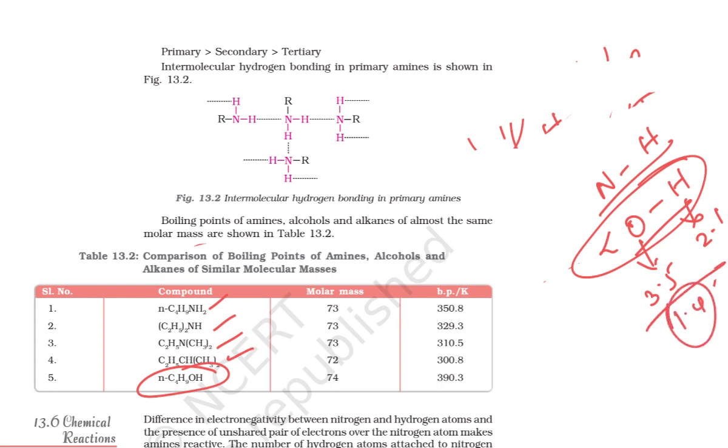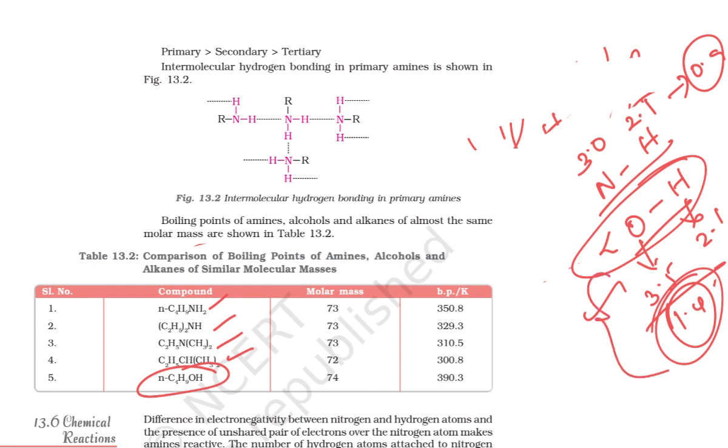But in the case of nitrogen and hydrogen, nitrogen has an electronegativity of 3.0 and hydrogen 2.1, so the difference is 0.9, whereas the electronegativity difference for oxygen and hydrogen is more. At that time the polarity is also more, and it is able to make a strong hydrogen bond. If the hydrogen bond is strong, the boiling point is going to be more.